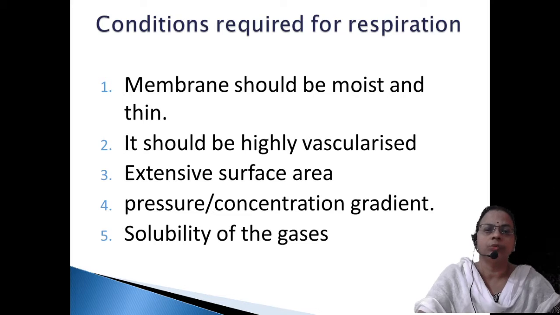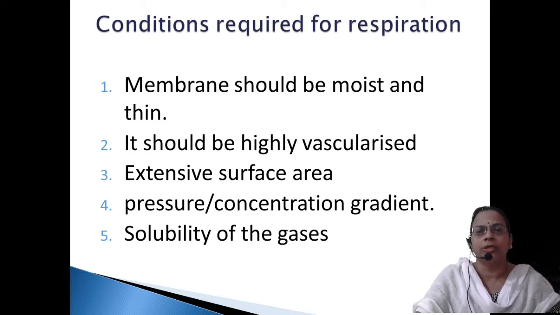Second one, it should be highly vascularized. That means immediately overlapping there must be blood vessels. The respiratory gas exchange takes place from the atmospheric air into the medium, mainly blood here. So there should be a continuous supply of blood, which will ensure the diffusion of gases from the atmosphere to the blood. Then third one, there should be an extensive surface area. Surface area should be very wide, then the diffusion can be possible very easily.